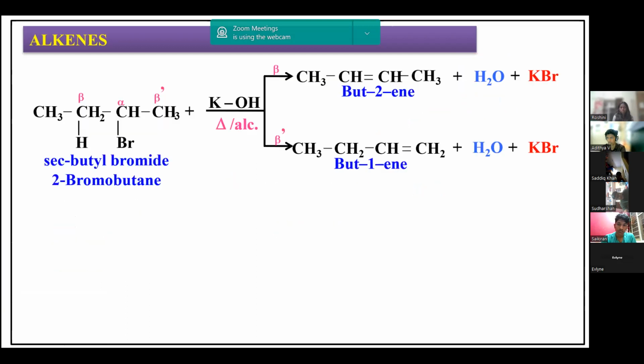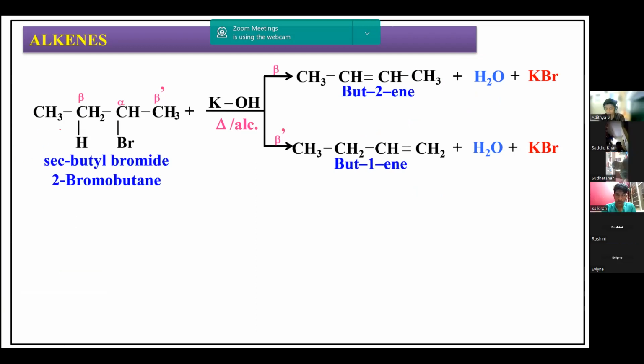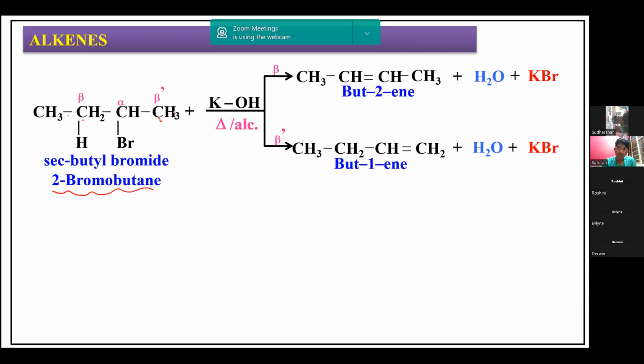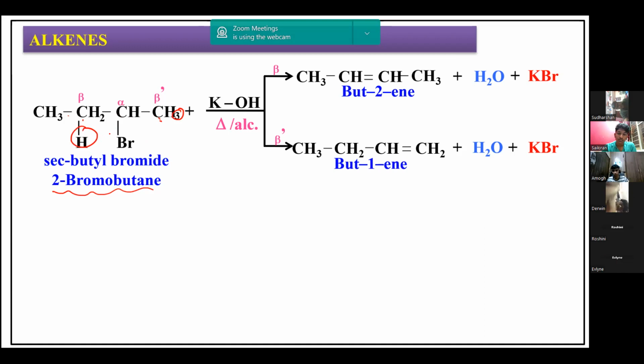Now one more thing you need to understand is if we have a situation like this example, secondary butyl bromide, the common name, or 2-bromobutane. This is the alpha carbon atom and we have two types of beta carbon atoms here. This is also beta, this is also beta. If two different types of beta carbon atoms are there, then hydrogen is removed from which carbon atom? There are two possibilities. Hydrogen can be removed from this carbon atom or from that carbon atom. So which hydrogen is removed and which is the major product?